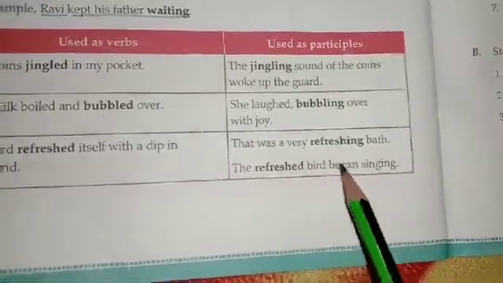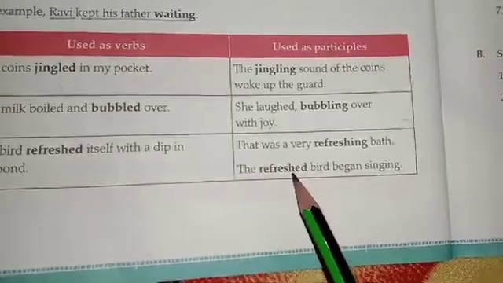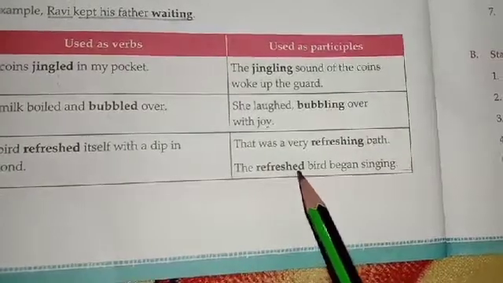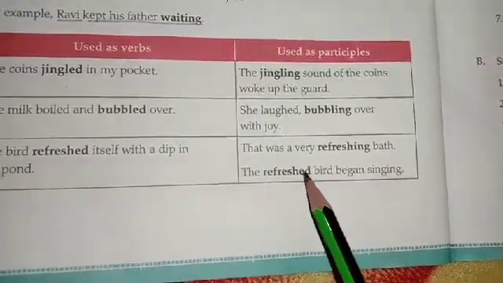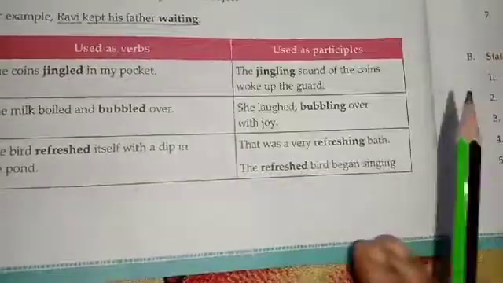The refreshed bird began singing. How was the bird? Refreshed. So here refreshed is a verb also and an adjective also. So this is also a participle. Okay. Now the next examples, students, are for your application book. It is for your better understanding. Now see here.